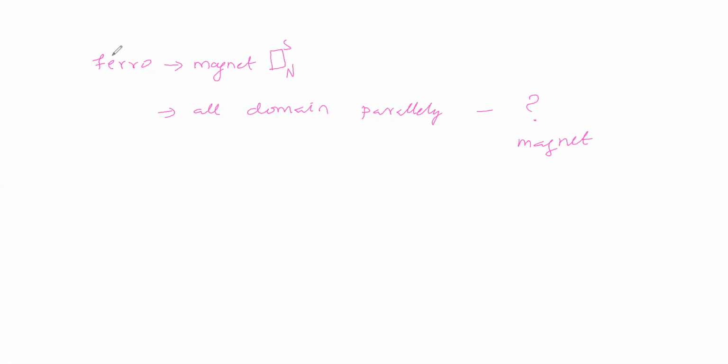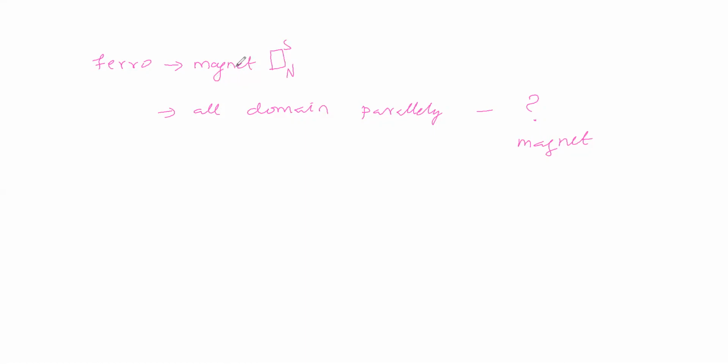So now, shall we call this ferromagnetic substance a magnet, or we cannot call it a magnet? How was the ferromagnetic substance initially? In a ferromagnetic substance, domain alignment is irregular, but net magnetic moment is there. On placing this in an external magnetic field, all the domains are arranged parallelly in the direction of the magnetic field.